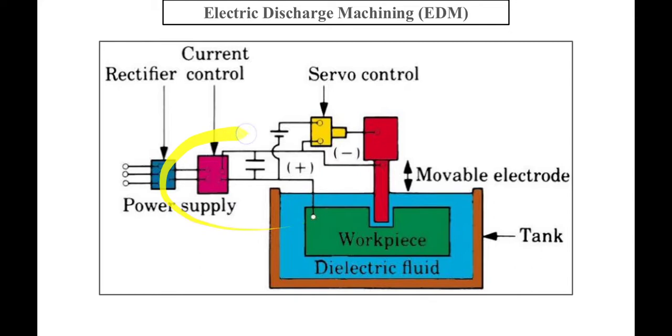When sufficient potential difference is applied between these two electrodes, the dielectric fluid breaks down to form a spark, and the spark striking the work surface increases the localized temperature to as high as 10,000 degrees Celsius. This results in localized melting and vaporization of the work material. Hence, material removal will occur.